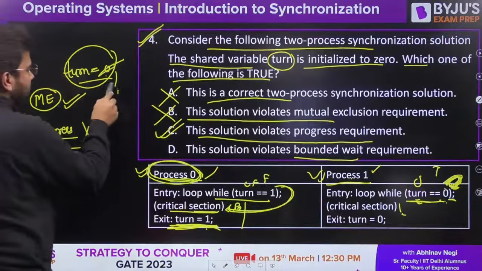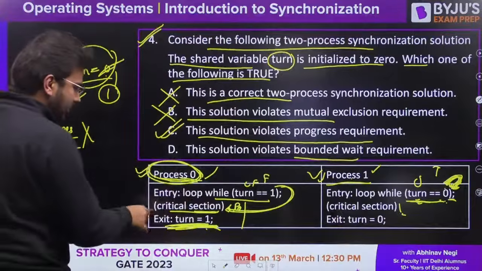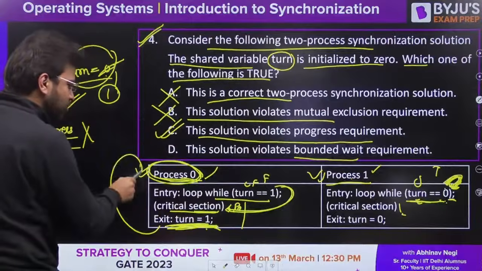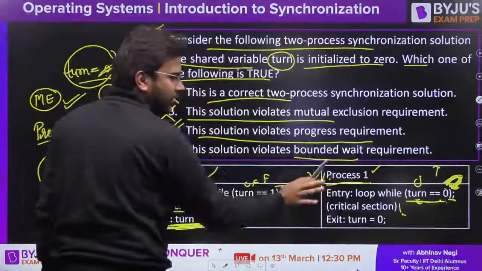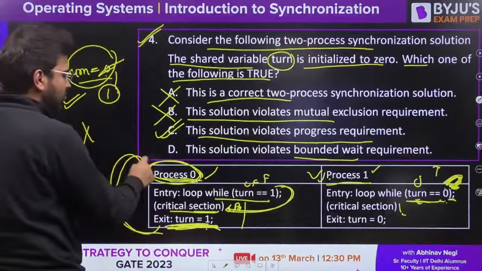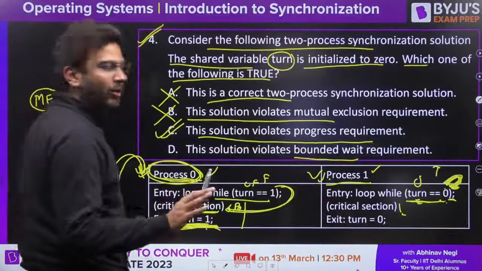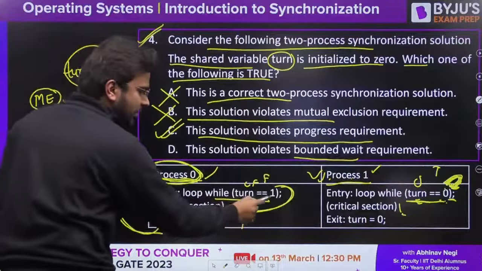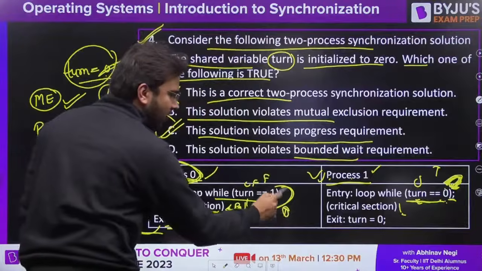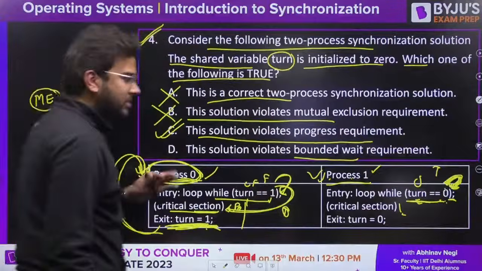So let's assume turn is equal to 1 now. It has executed this statement. Let's see, process P0 again wants to execute this. Process P1 is also interested, but process P0 is trying to access it again. Can it do that? No, it cannot. Why? Because the turn variable is 1 now. 1 is equal to 1. This is true. That means it is going to perform busy waiting.